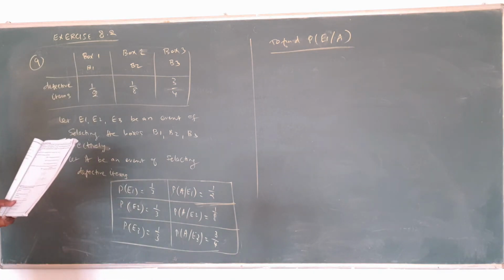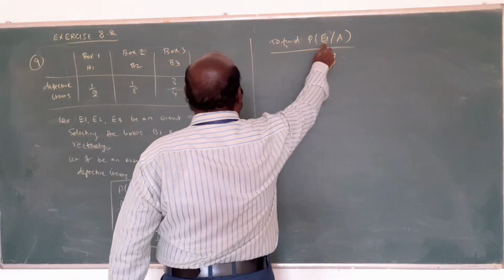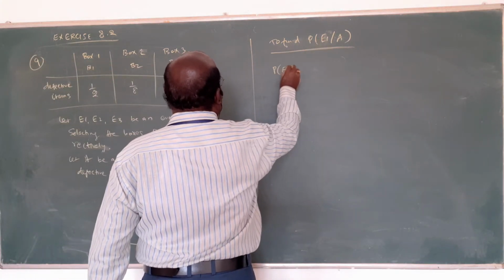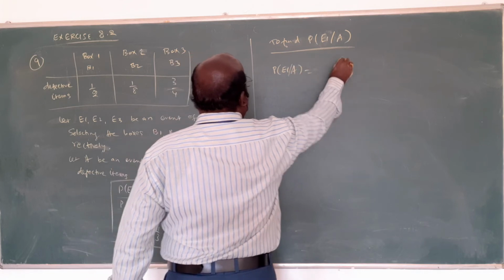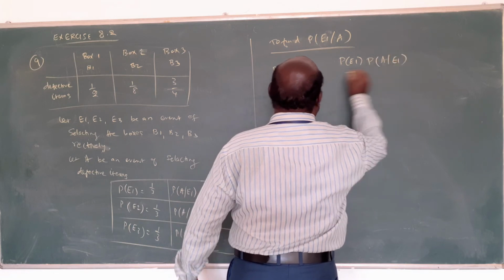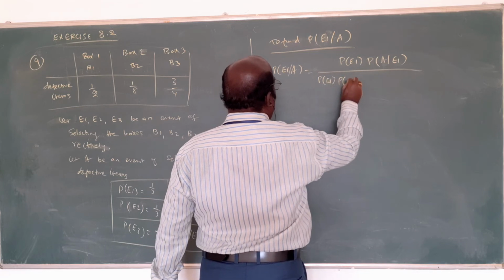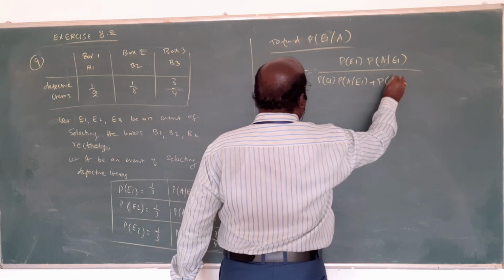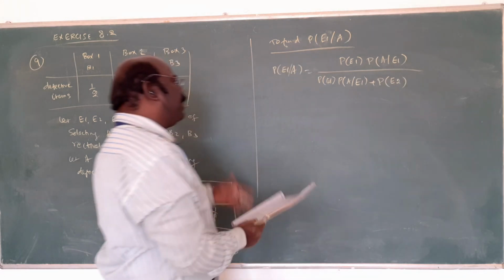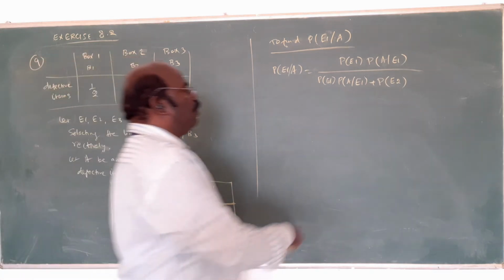Now read the question, the last line. If the selected item is defective, what is the probability that box B1 was selected? B1 means E1. This is asking P of E1 given A. What is the formula? P(E1|A) = P(E1)P(A|E1) divided by P(E1)P(A|E1) plus P(E2)P(A|E2) plus P(E3)P(A|E3). Since there are 3 units, in this way you write the formula. That's all.